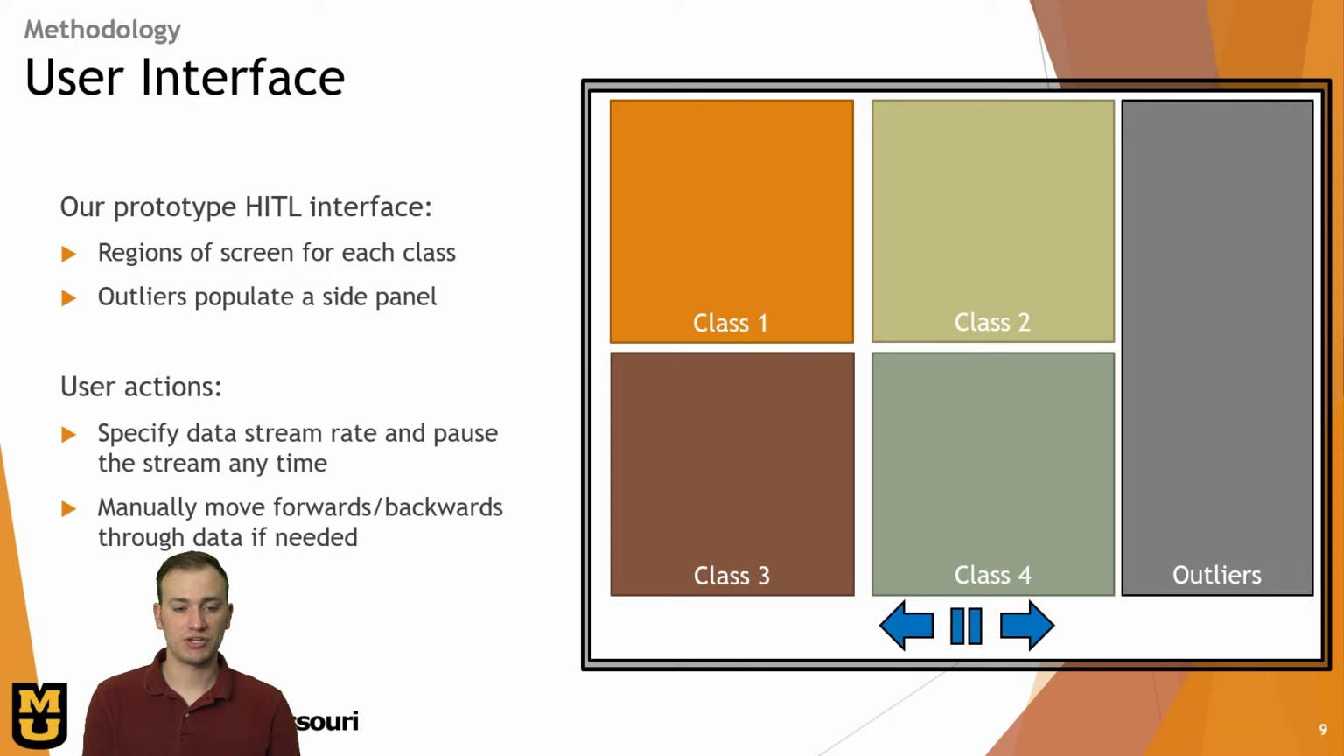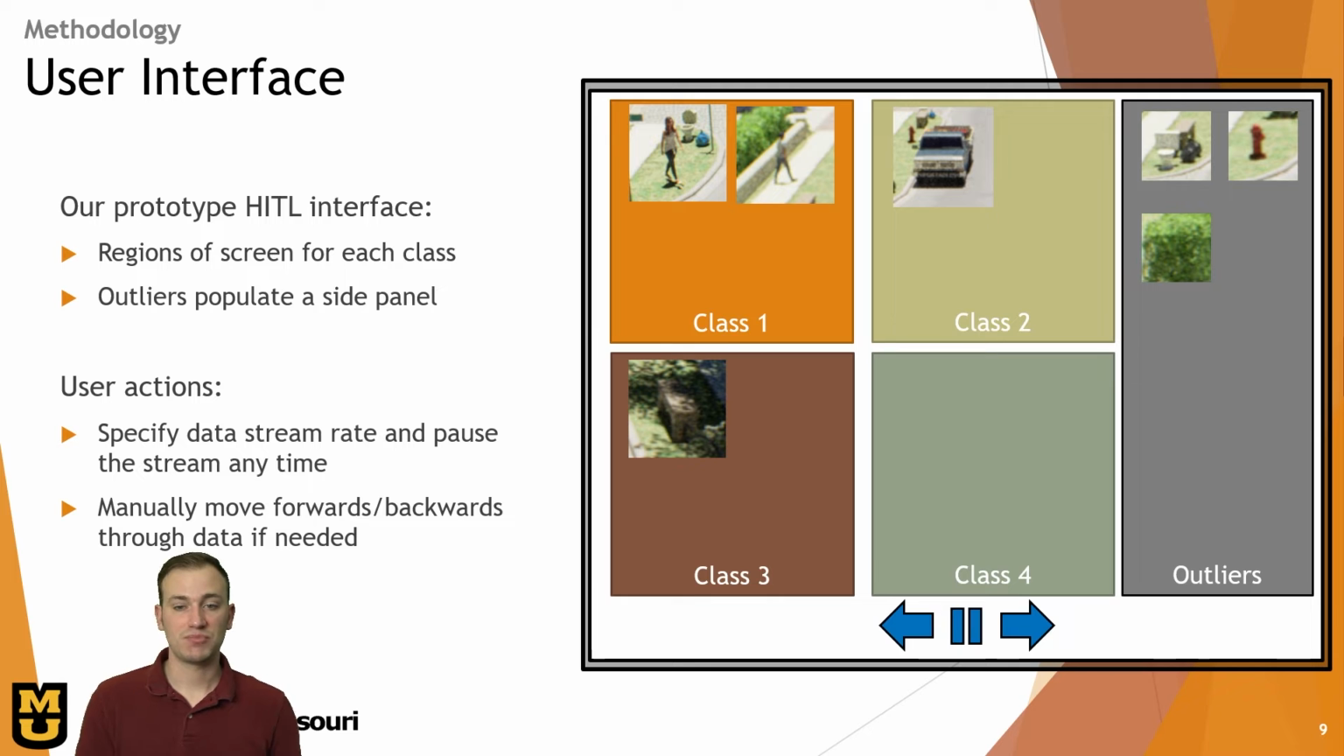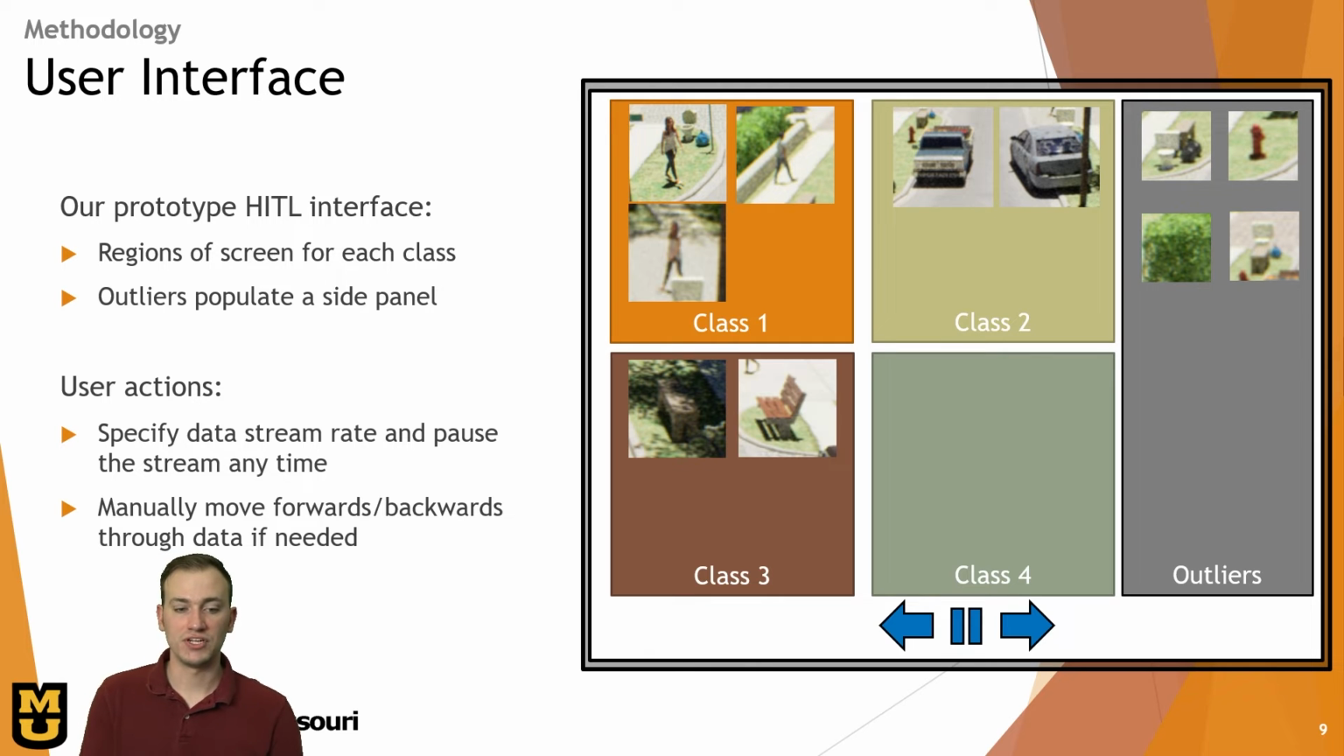So here's a demonstration real quick, an animation that shows what the streaming data will do and how it will populate the user interface as the stream works. So you can see that chips are being classified and thrown into their regions of the screen that matches their classification, as well as this outlier side panel that's being populated for outliers.